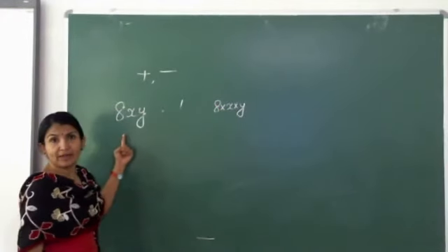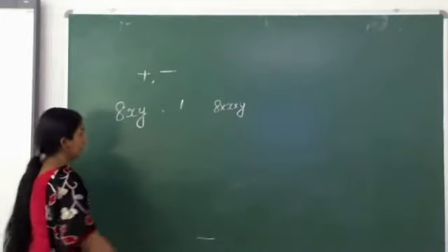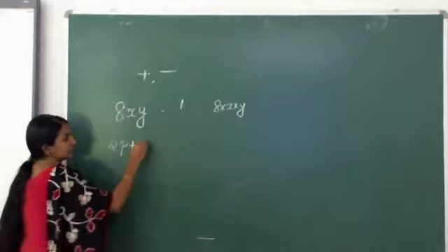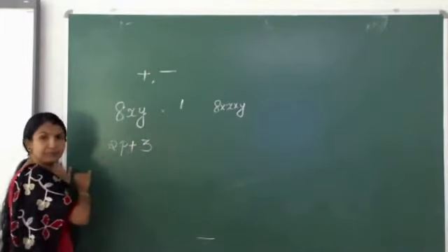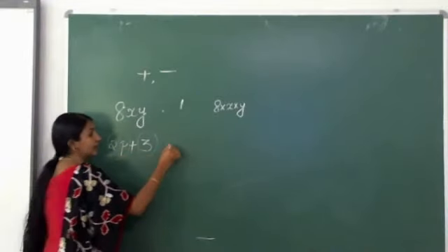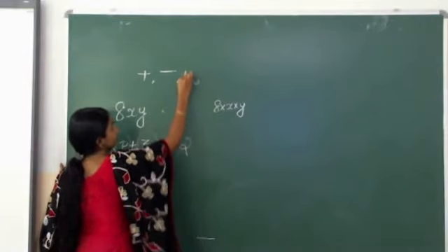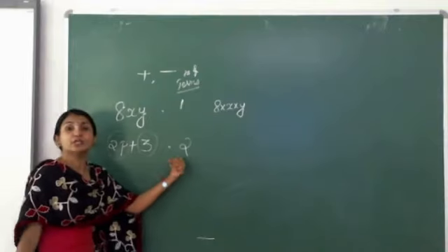It is 8xy. Only one term. The next one, 2p plus 3. 2p is one term, 3 is another term. So in total how many terms are there here? Here 2 terms. Number of terms here is 2.